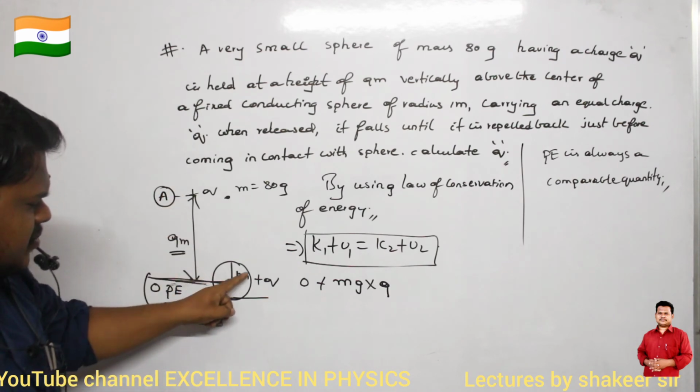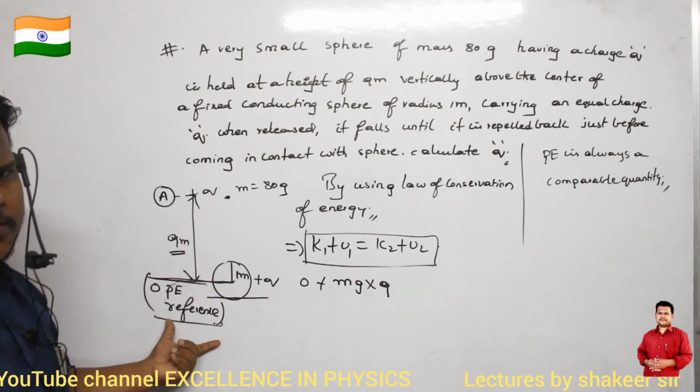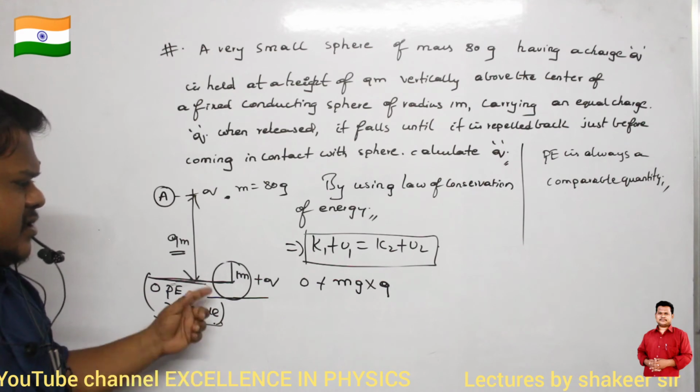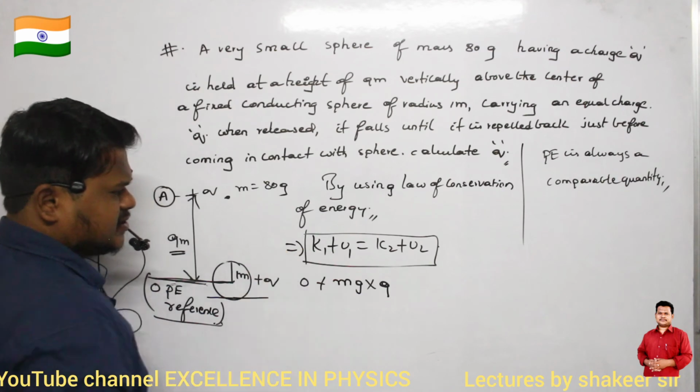Then what is the gravitational potential energy of this bigger sphere? It is 0 because that is the reference we have taken, no? It is present at the zero potential energy reference. Clear? So the gravitational potential energy of this smaller sphere is mgh.